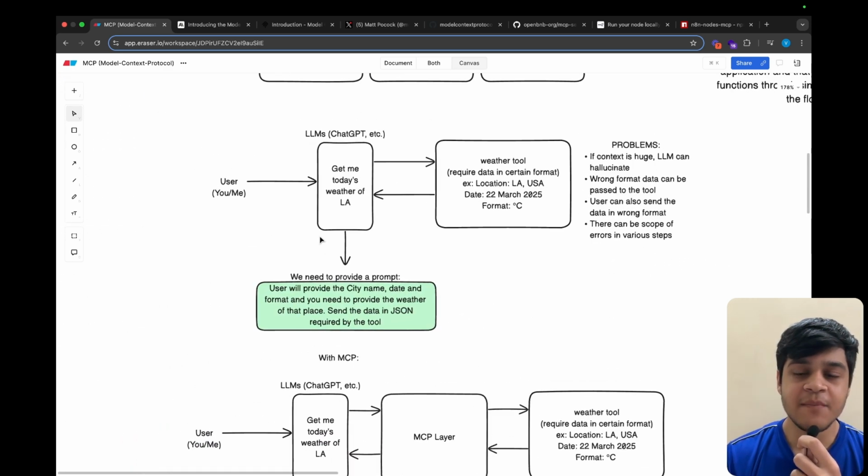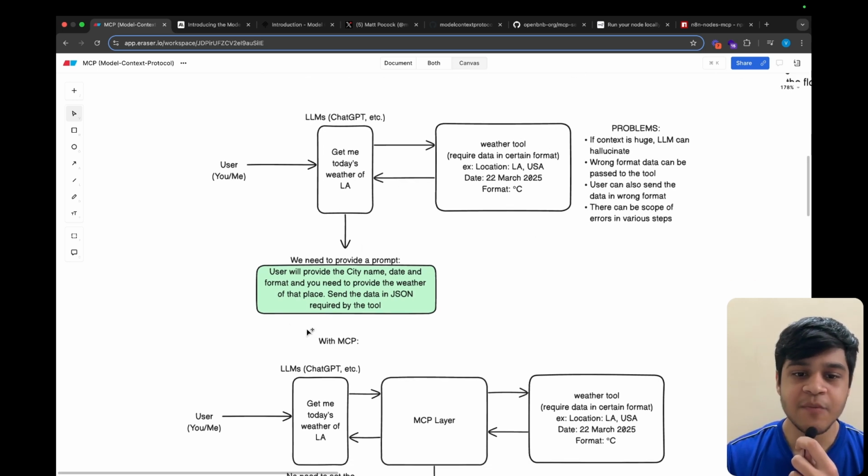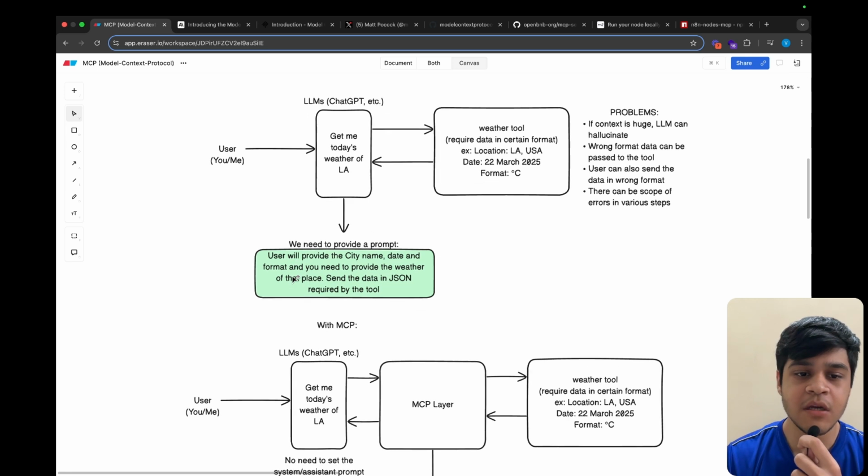So let us deepen our understanding with another example. Let us assume that here is the user, and here is the LLM, and here is the tool connected to the LLM, and here is the prompt that we have entered in the LLM as a system message. So let us understand what the prompt is. The user will provide the city name, date, and format, and you need to provide the weather of that place. Send the data in JSON required by the tool. So we have entered this prompt in the LLM, and here is our user prompt: get me today's weather of LA.